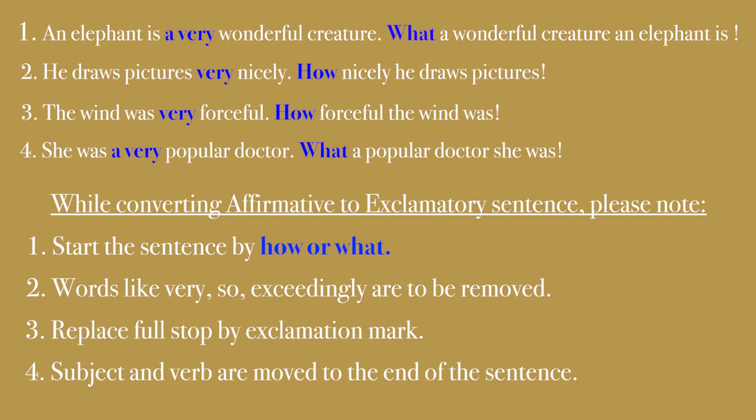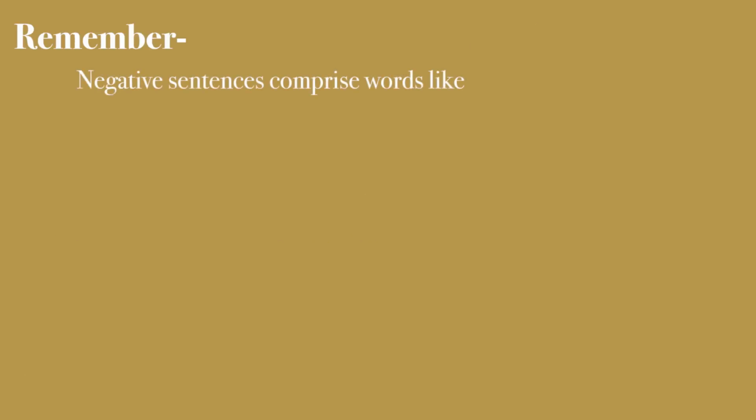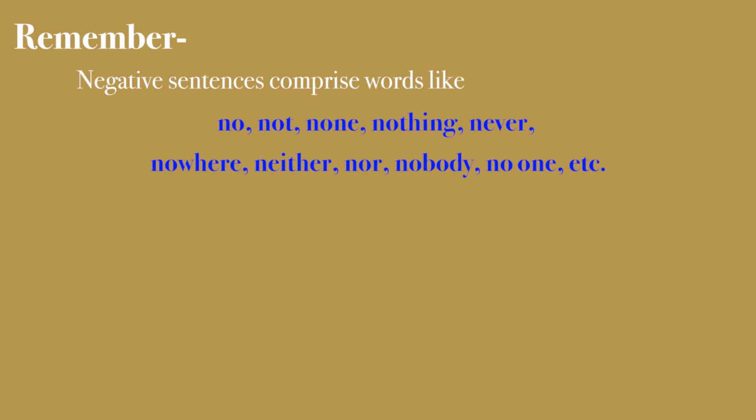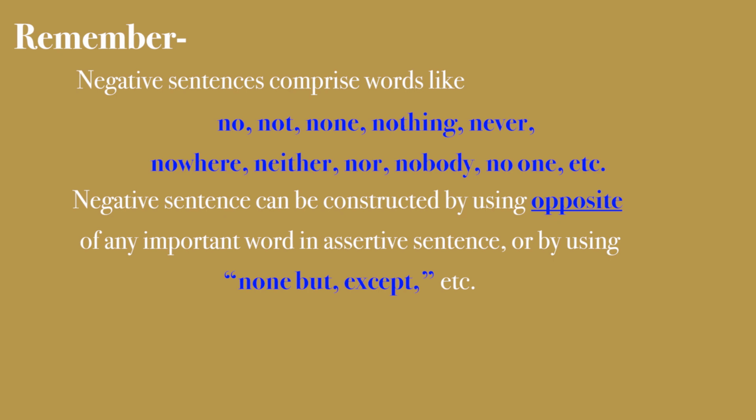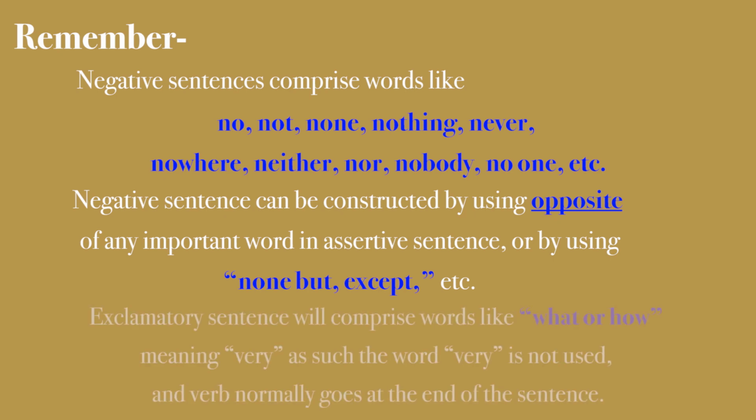Now let me summarize. Negative sentences comprise words like no, not, none, nothing, never, nowhere, neither, nor, nobody, no one, etc. Negative sentences can be constructed by using opposite of any important word in assertive sentence, or by using none but or except, etc. Exclamatory sentence will comprise words like what or how, meaning very. As such, the word very is not used, and verb normally goes at the end of the sentence. So here we complete this chapter of affirmative and negative sentences.